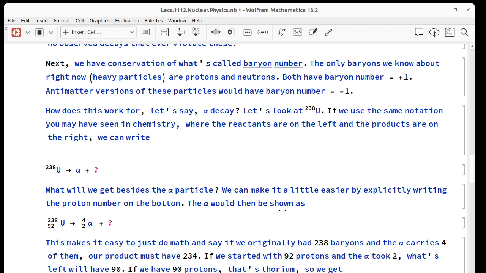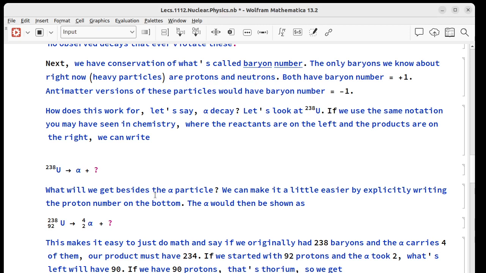So how does this work for an alpha decay? Something that alpha decays is uranium-238. We use the same kind of notation you see in chemistry, where you have the input on the left and then an arrow and the output on the right. So if uranium-238 is going to alpha decay, we know that on the other side of the arrow we've got an alpha particle, but what else?